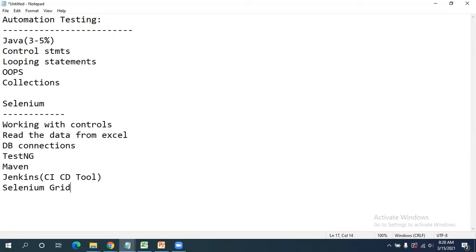tool and Java part. Don't worry about the Java, in a very easy manner we will discuss what is Java and what are all the things required for us. All those things we will discuss very clearly so that you will understand the Java part. For Java and Selenium, I need 30 to 35 sessions. To complete this course, there will be a daily 1.5 hour session. Presently, our time is 8 to 9:30 a.m. IST. These are all the things we are going to discuss in depth.